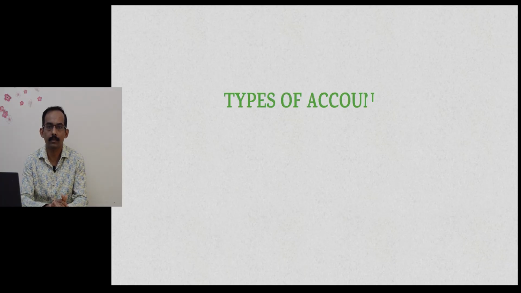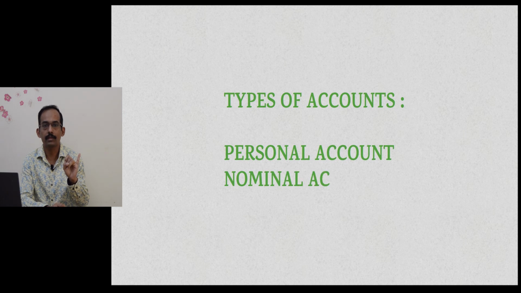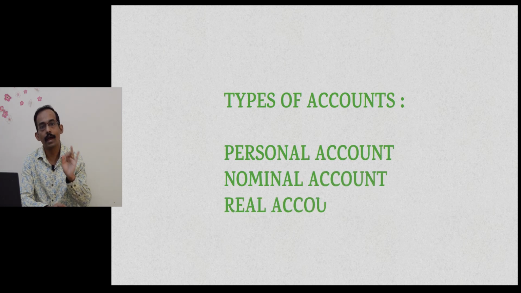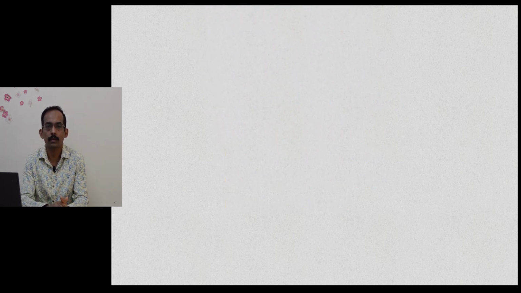Before we go into the rules of accounting, let's see what are the different types of accounts that are prevailing. First, personal account, second, nominal account, and third, real account. Let's go one by one.